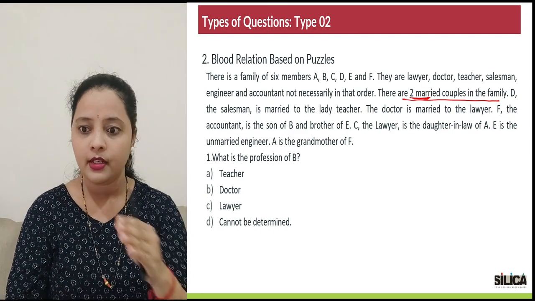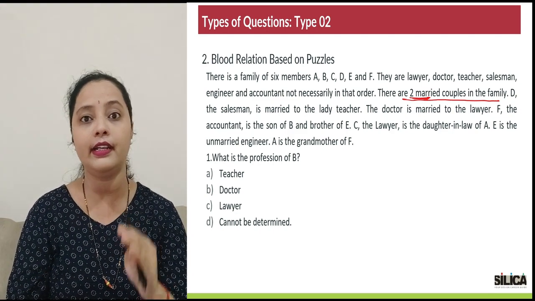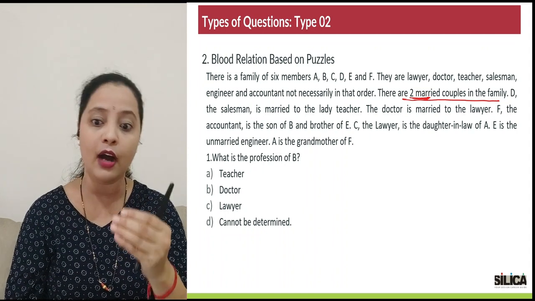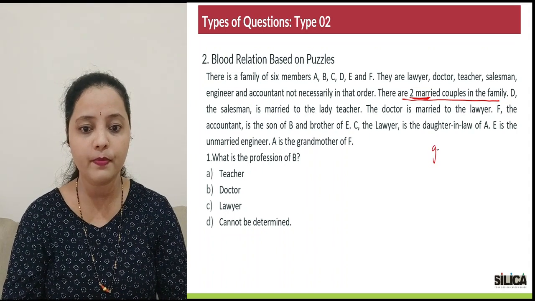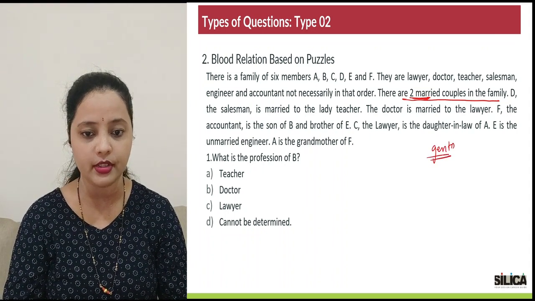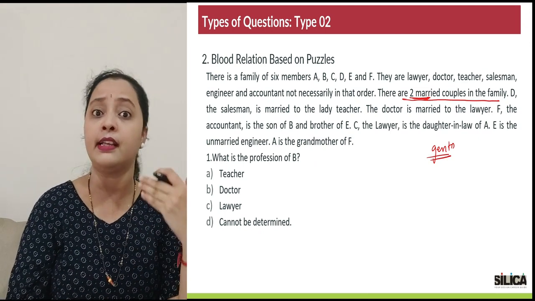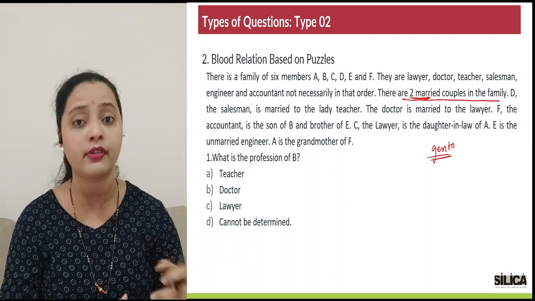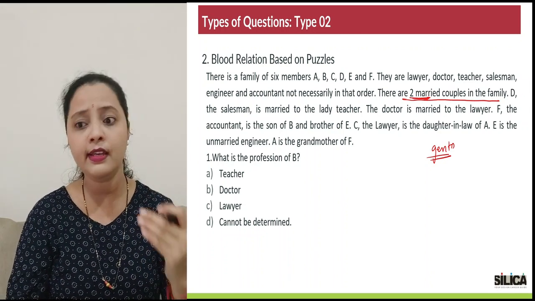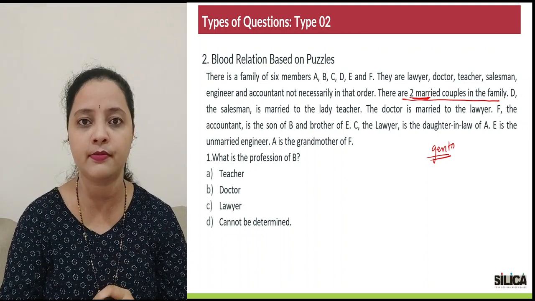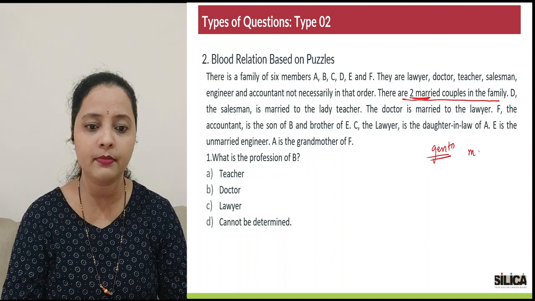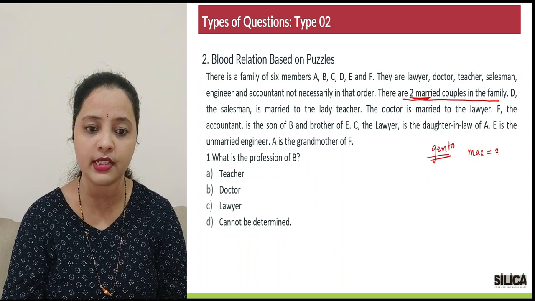Alright, then there is some data. In that data, identify how many generations would be included in your question. Generations in the sense, there are parents, there are grandparents, are there great grandparents, are there grandchildren, how many are there? Generally, you pick up any puzzle question in blood relations, the maximum number of generations you will come across is 3.